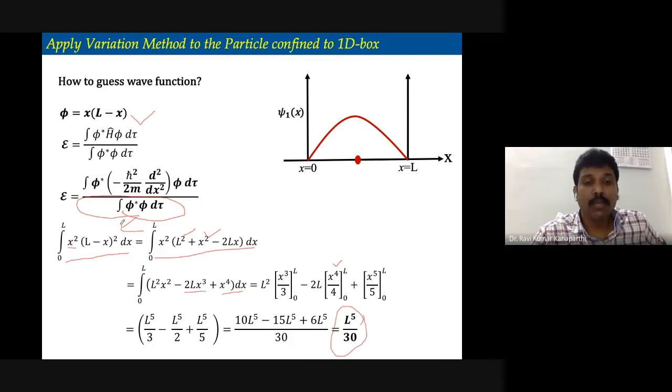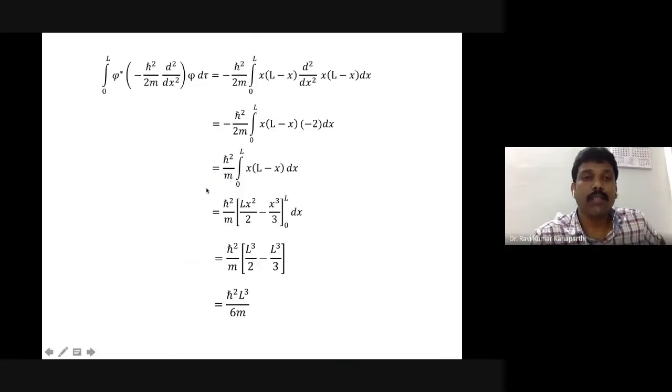We are not completed, because this is only the denominator part. We have to evaluate the numerator as well. The numerator contains the Hamiltonian. The Hamiltonian has a constant, that is minus h cross square upon 2 times the mass. This you can take outside the integral, and then inside you have phi star, which is nothing but x into L minus x, and d square upon dx square multiplied by this object.